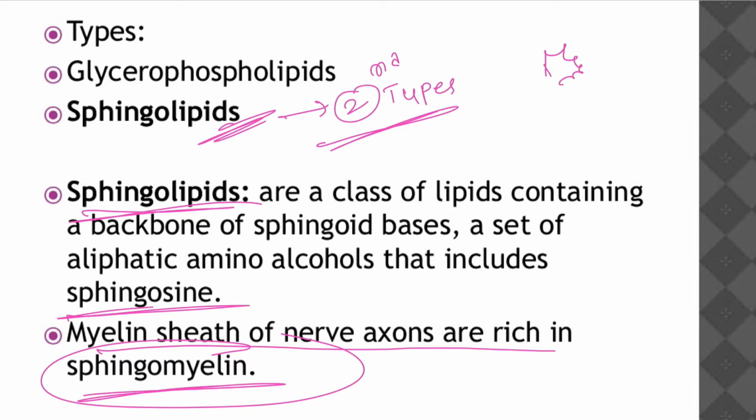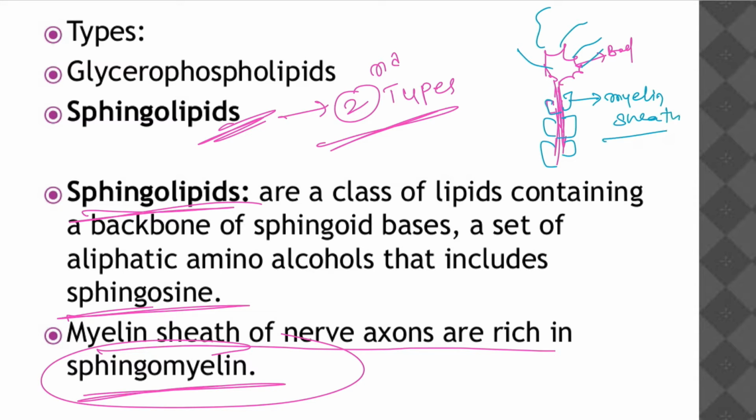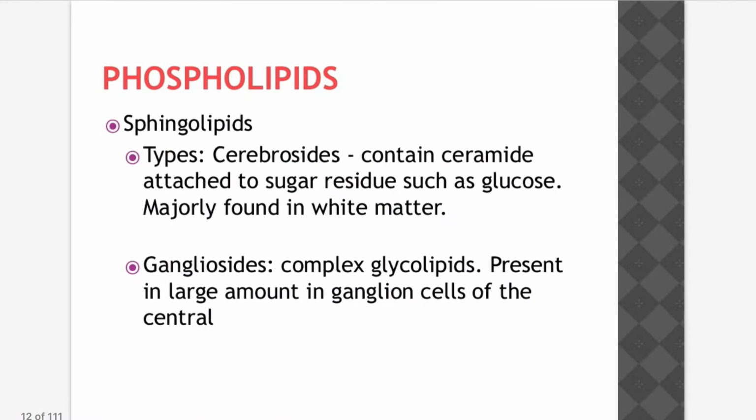This is the nerve axon. In the nerve axon, usually this is the body and these are dendrites. In the middle part, myelin sheaths are present. These myelin sheaths are rich in sphingomyelin. This sphingomyelin is nothing but a sphingolipid present in our body.